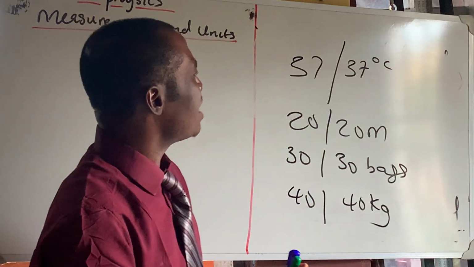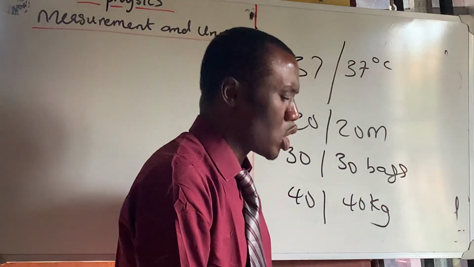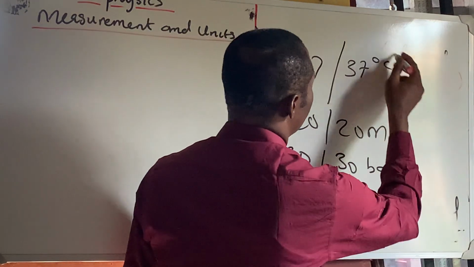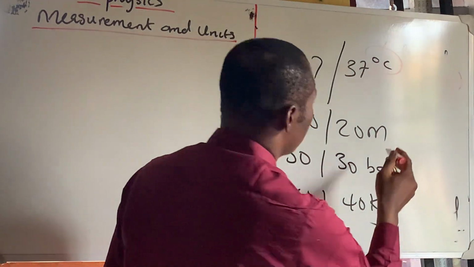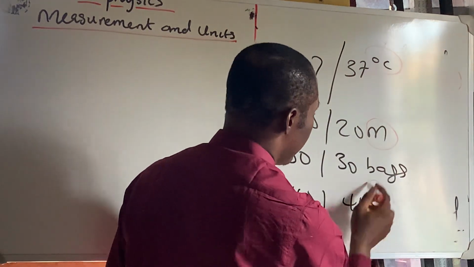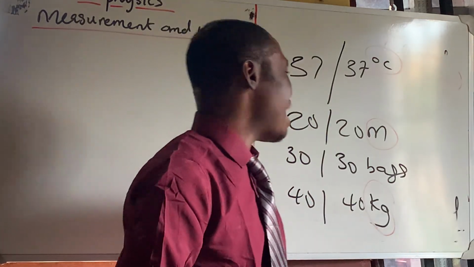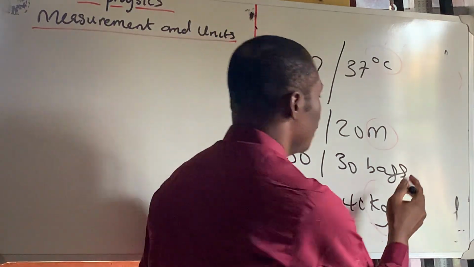You can notice that this is what we call a unit in physics: kg. And the bag there can also be called a unit.